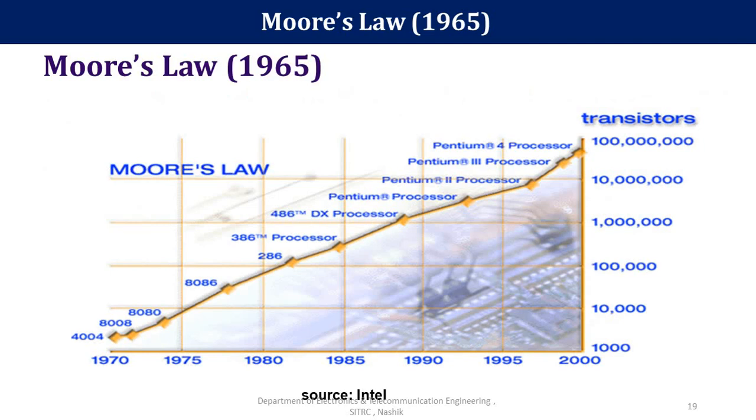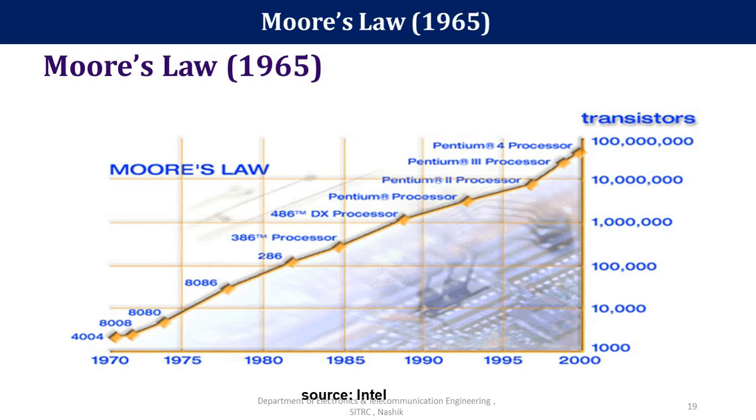This is the graph which shows the year and how the transistor count on the chip increased, and on the graph we have given how different processors were developed by Intel using this technology. In 1970 they started with the 4004 processor, which has a transistor count of near about 1000.